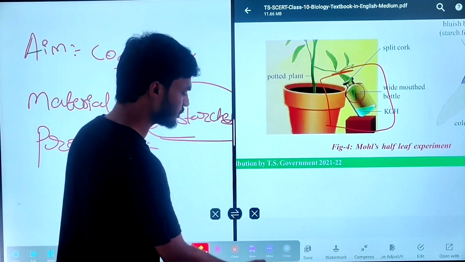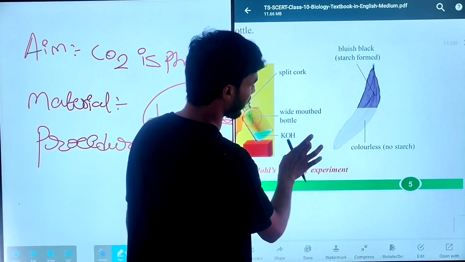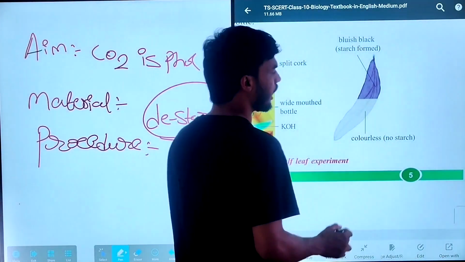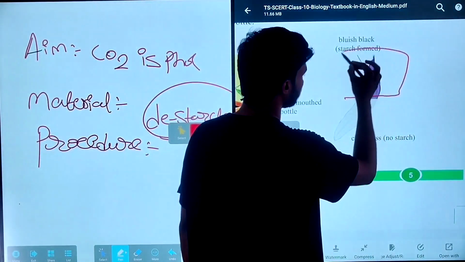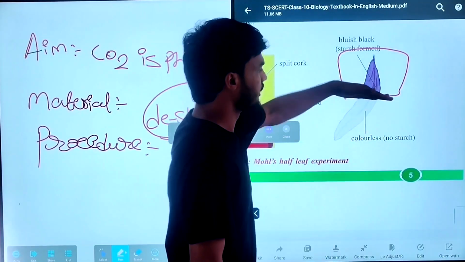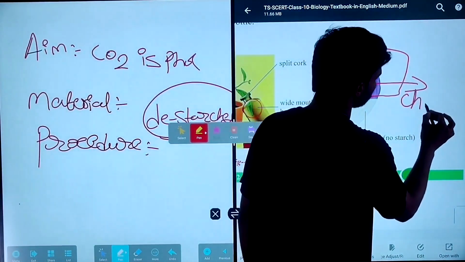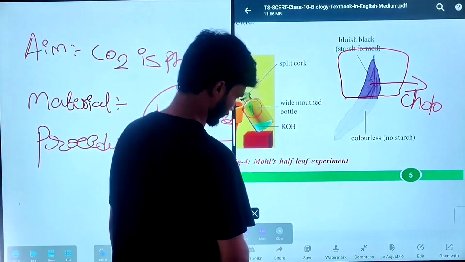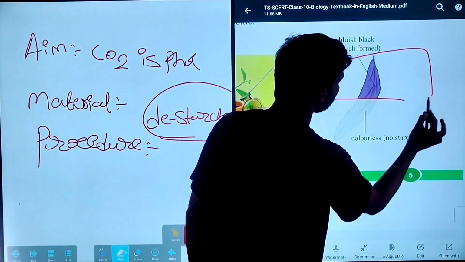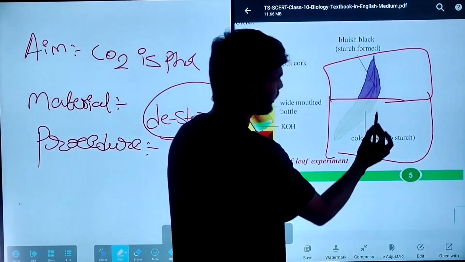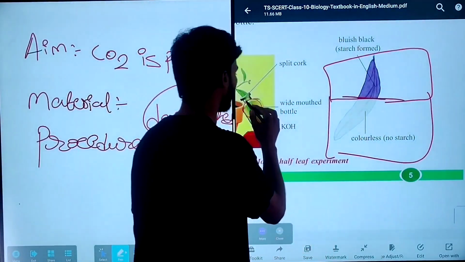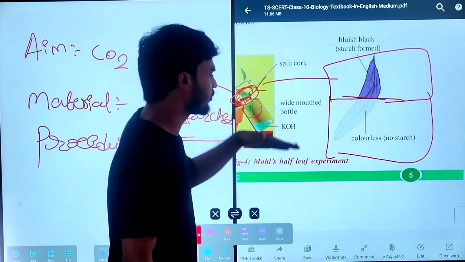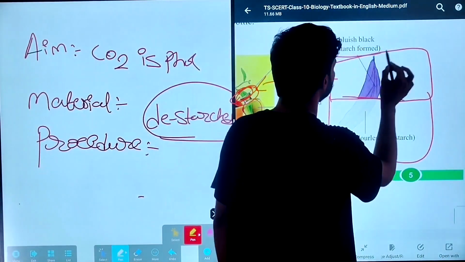After adding the iodine solution, you will find that the leaf which is exposed to the outside of the wide mouthed bottle will prepare the starch.